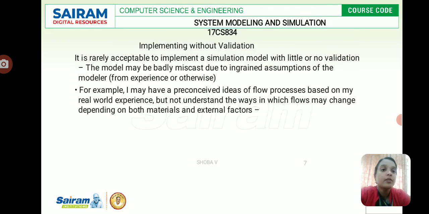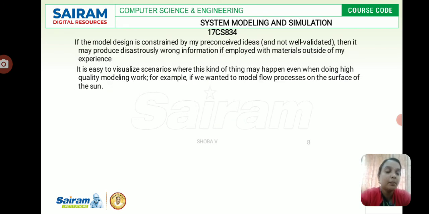Implementing without validation. Here we already know that before going to the verification process, one has to validate the product properly with accuracy. It is rarely acceptable to implement a simulation model with little or no validation. The model may be badly miscast due to ingrained assumptions of the modeler. For example, I may have preconceived ideas of a flow process based on my real world experience, but not understand the ways in which flows may change depending upon both the materials and the external factors. So this is how we can implement without validation.